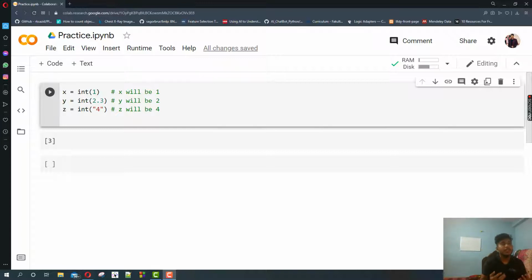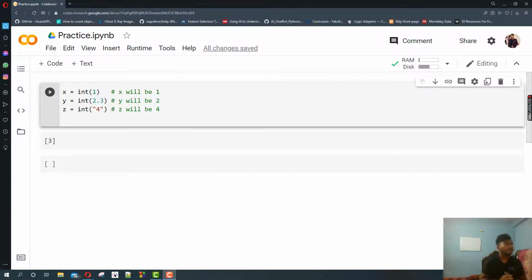Suppose you are assigning a 1.5 value to a variable x. You can just simply write x equal to 1.5, and Python will automatically understand that 1.5 is a floating number. That means the x variable will be a floating variable. Easy, simple. But there may be times when you need to specify the data type in Python. Then how can you do that? This can be done with typecasting.